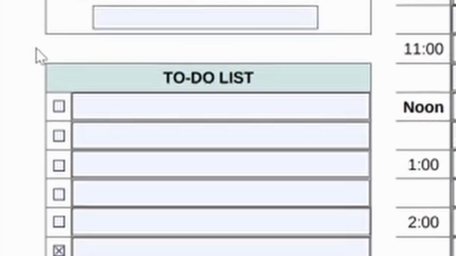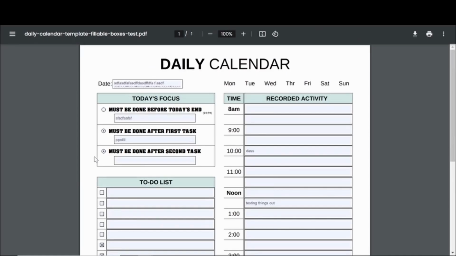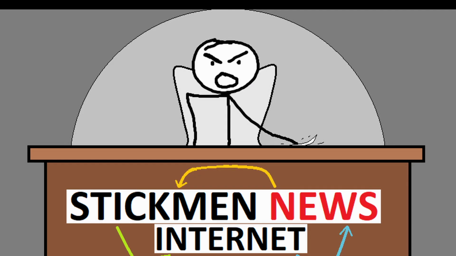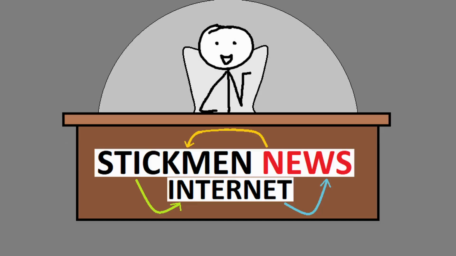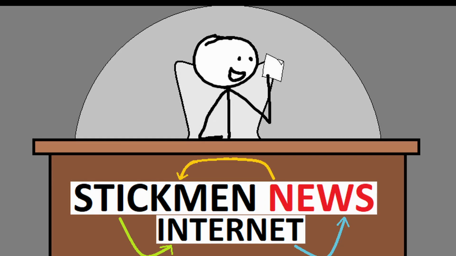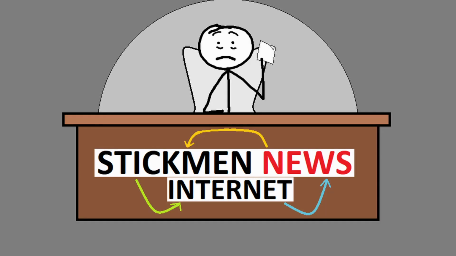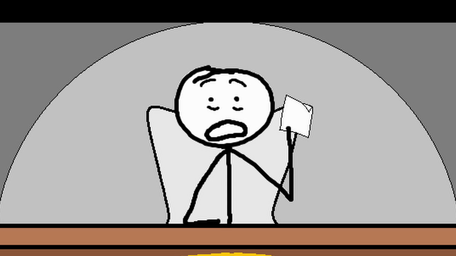So, I mean, now I have a solid template. I'm happy. I'm not happy that this took so long. That's what I'm bitching about. I'm just happy now that I have a solid template. Everything looks good. Everything is perfect. This was way too long. This was technology at its worst.